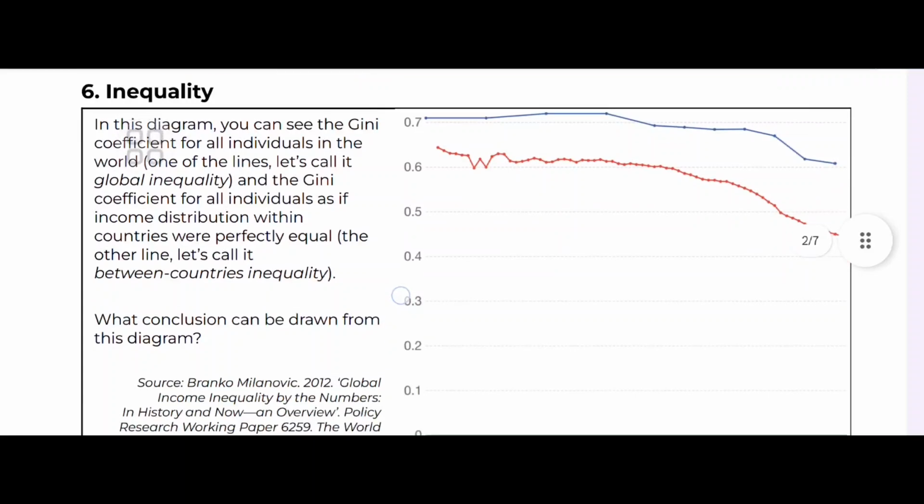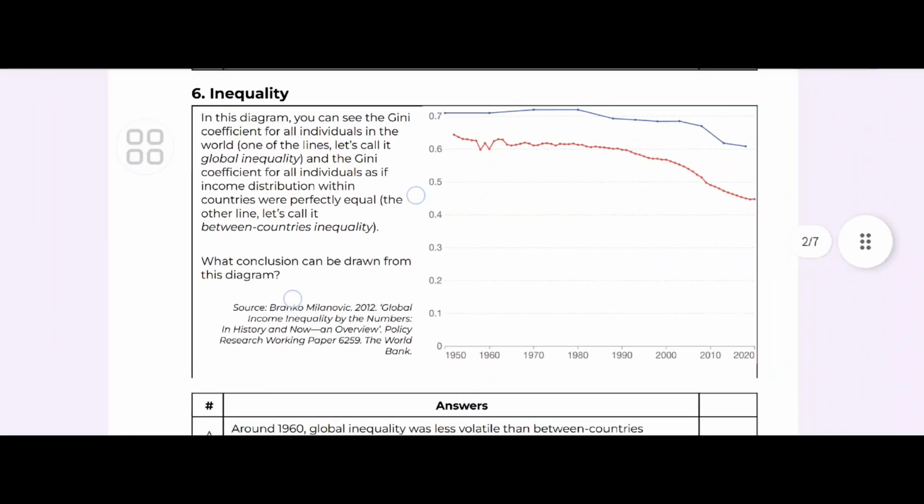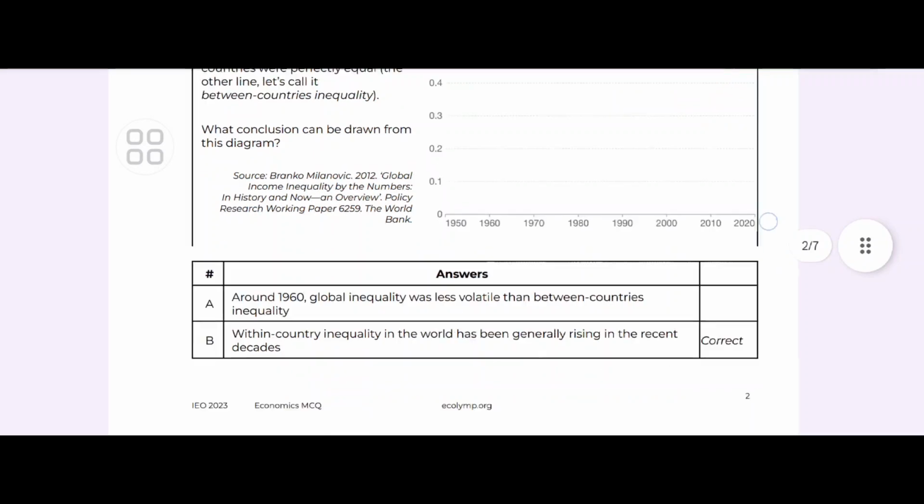Now inequality, again a question. You can see in the diagram the Gini coefficient for all the individuals in the world. One of the lines, let's call it global inequality, and the Gini coefficient for all individuals as if income distribution within country were perfectly equal. The other line, let's call it between countries inequality. So what conclusion can we draw from this?